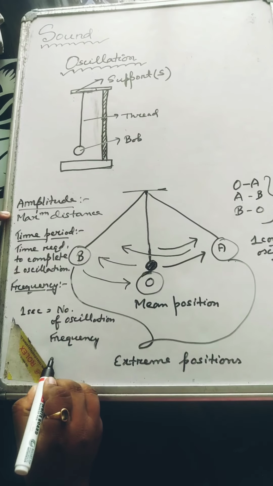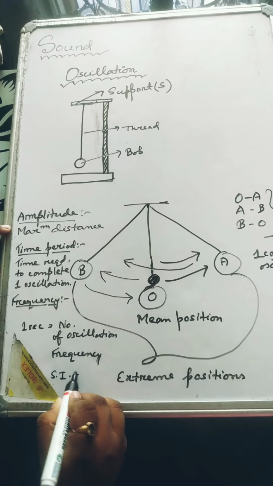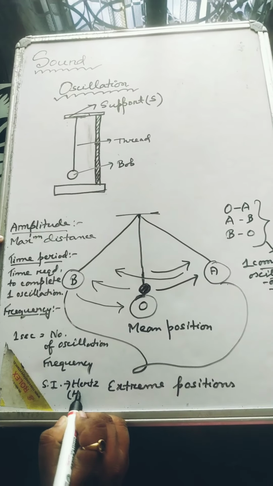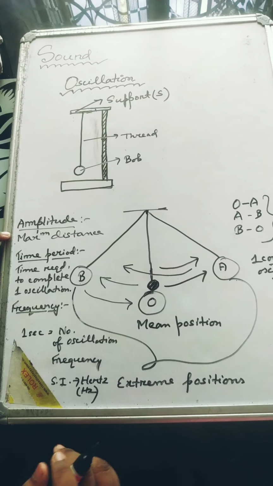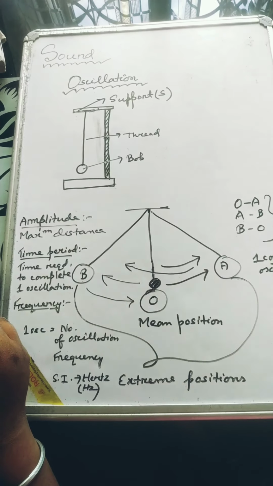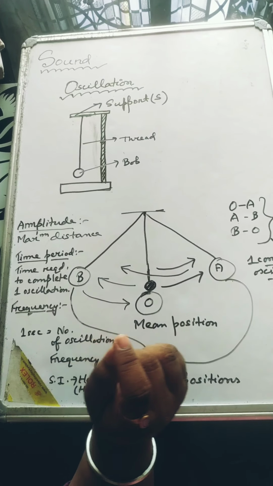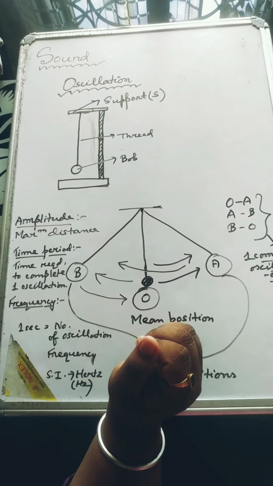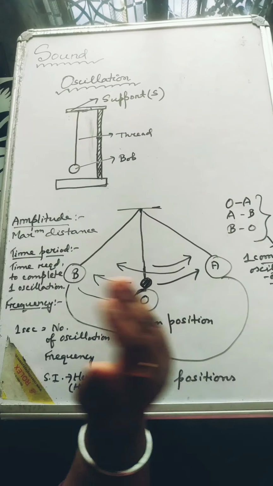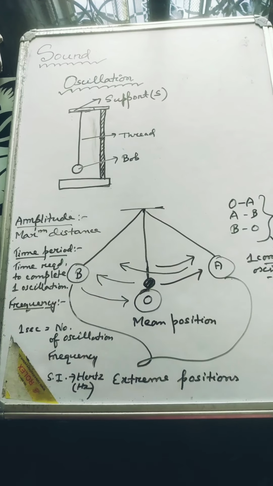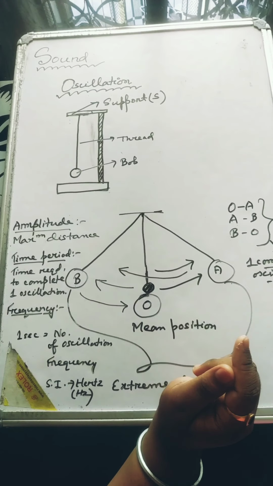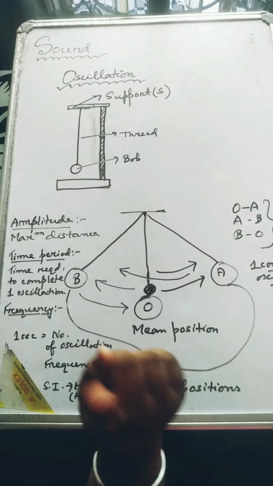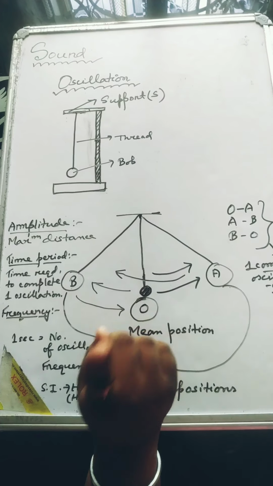And one important thing, what is the SI unit of frequency? The SI unit is Hertz. So if I say a body has a frequency of 50 Hertz, that means it will oscillate 50 times in 1 second.